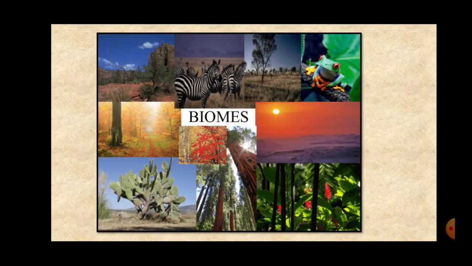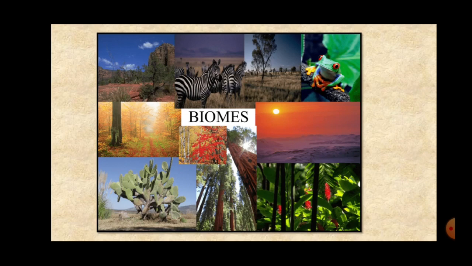Now on the screen you can see the different ecosystems and in the center the word biome is written. Now what is the meaning of biome? Now on the earth, a large area has some climate and abiotic factors. So the living organisms which are found in that area are almost similar.